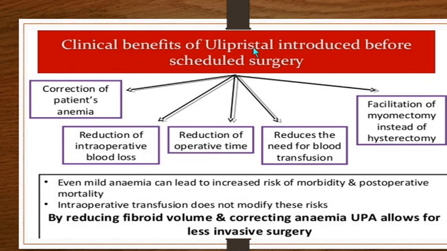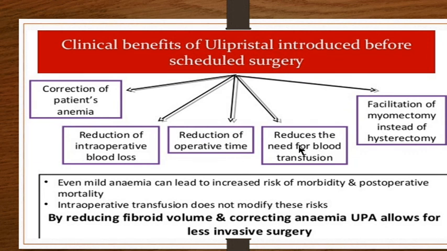So what are the clinical benefits of ulipristal once introduced? You are correcting anemia because you are giving it for 3 months where she is not having her menses. So you are saving her on menstrual blood loss. So at the same time, correction of anemia comes as a bonus. Since the size of the fibroid is reduced, when you go for surgery, the intraoperative blood loss would be less because the fibroid size has shrunken. Reduced operative time, of course, it is meant that when the size is less, the operating time would definitely be less. It reduces the need of blood transfusion since you have corrected anemia.